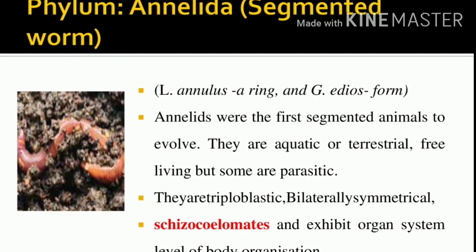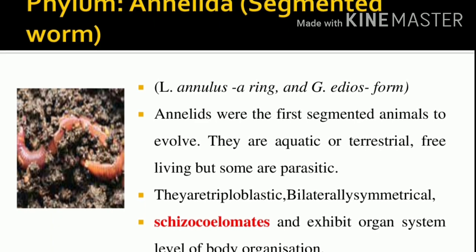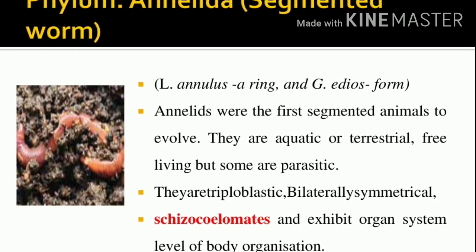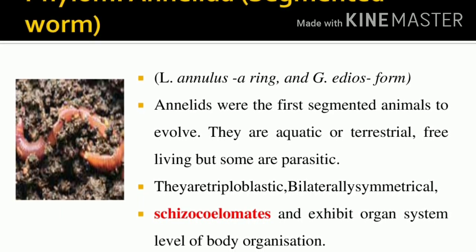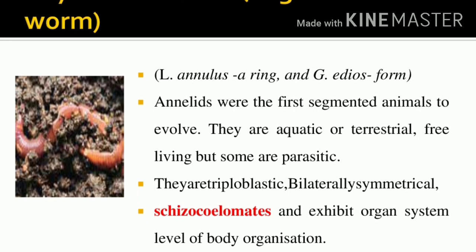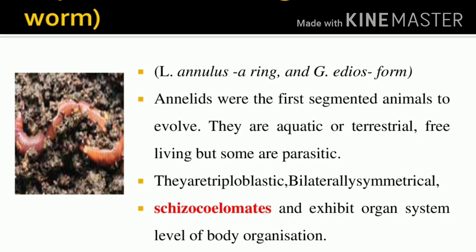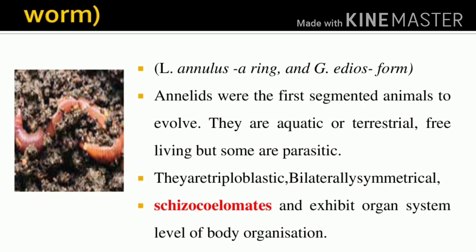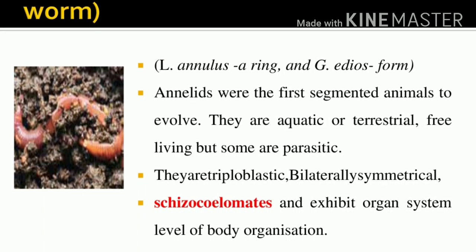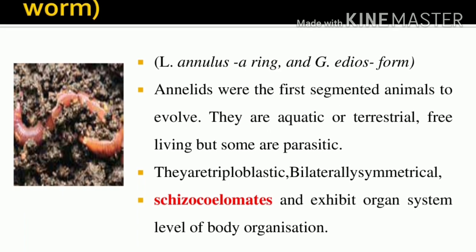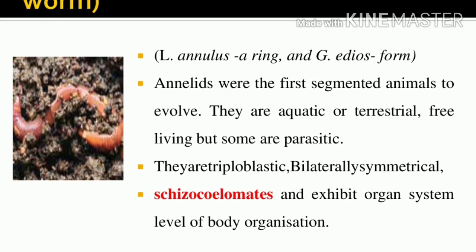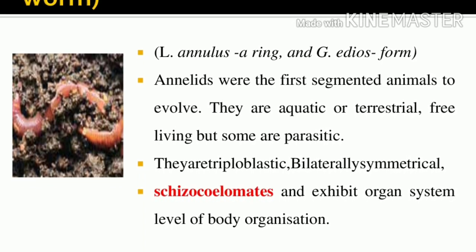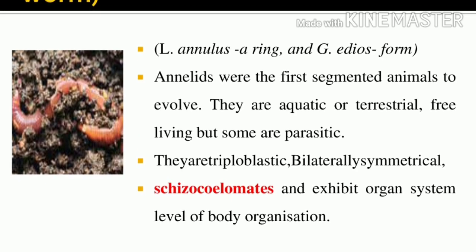Some live in water, some live on land; some are free living, and some are parasitic. They are triploblastic, with ectoderm, endoderm and mesoderm germ layers, and bilaterally symmetrical. They show organ system level of body organization and are eucoelomates. What is the meaning of eucoelomate? Yes, coelomic fluid is present. The presence of this fluid is what we call eucoelomate.